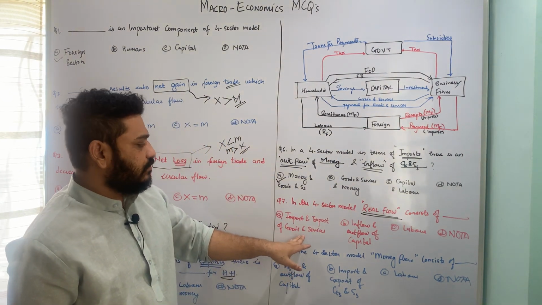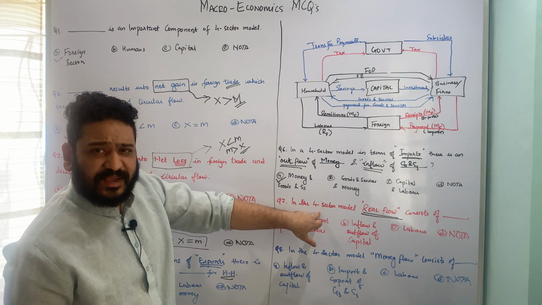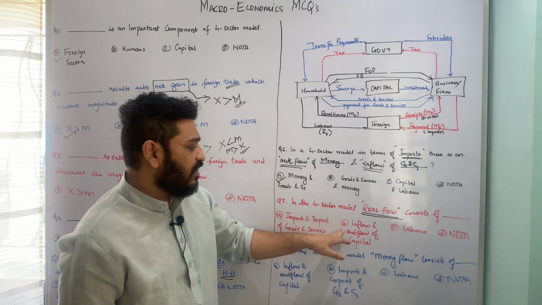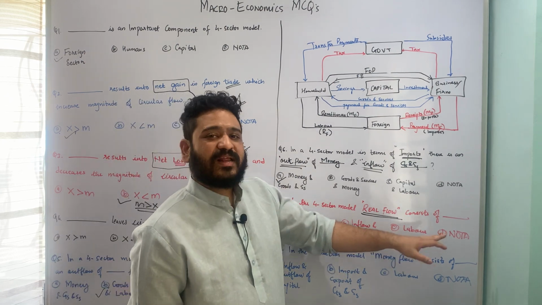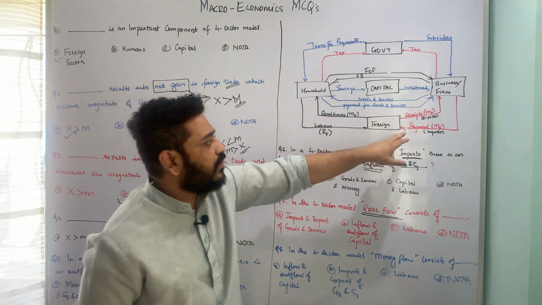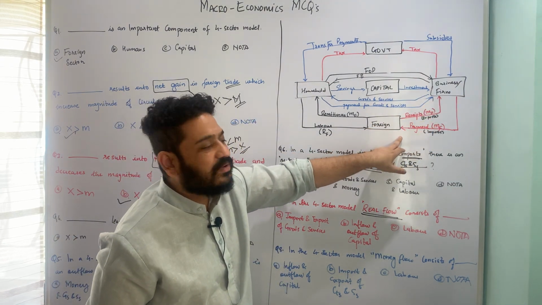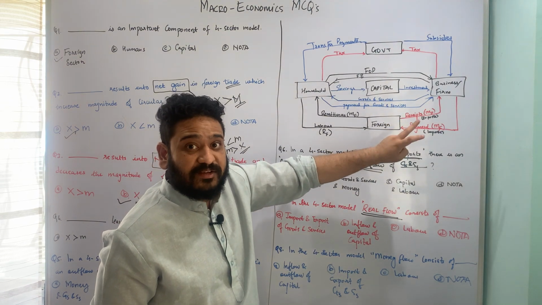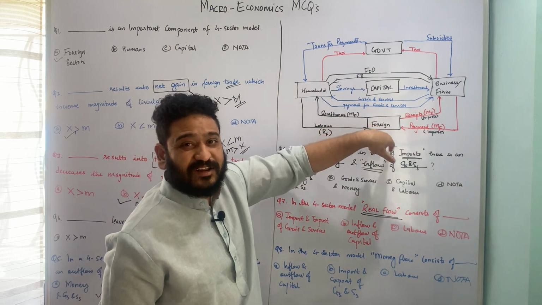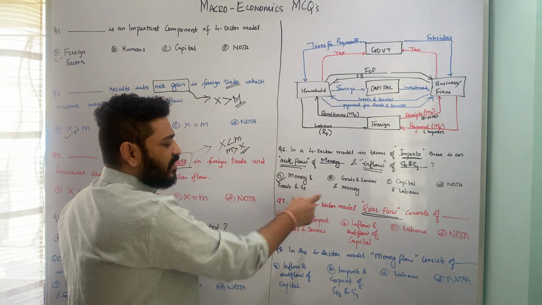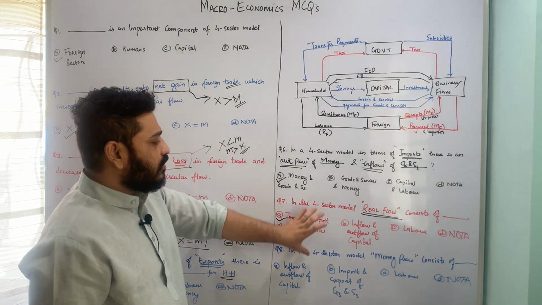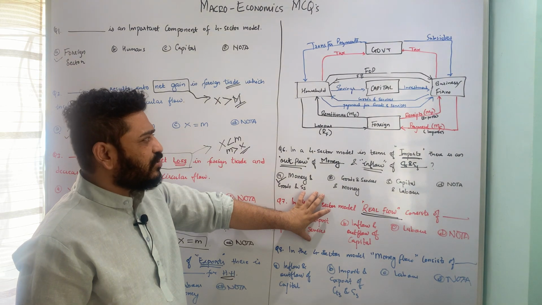Let us now look at the underlying options. Real flow, it is of imports and exports of goods and services, inflow and outflow of capital, labor, and none of the above. So this is what I have explained with these two, taking into account what is happening when there is export and what is happening when there is import, both the real flow and the money flow in terms of the foreign sector and business firm trading with each other. So here the correct answer in terms of real flow is the import and export of goods and services. Okay, so I hope this point is pretty much clear.